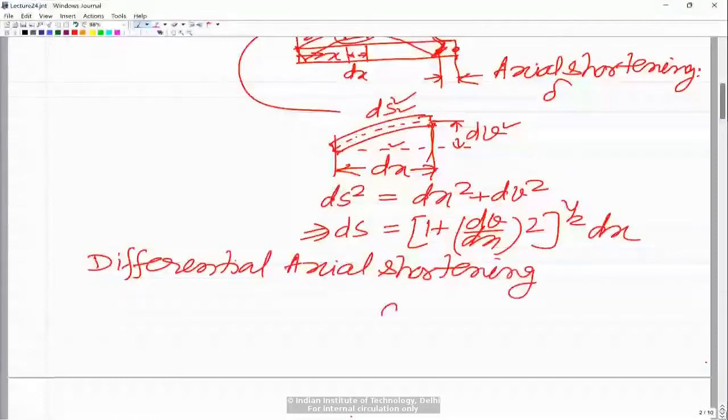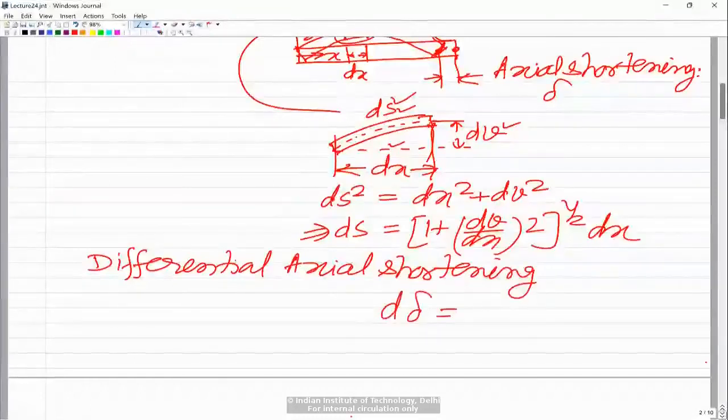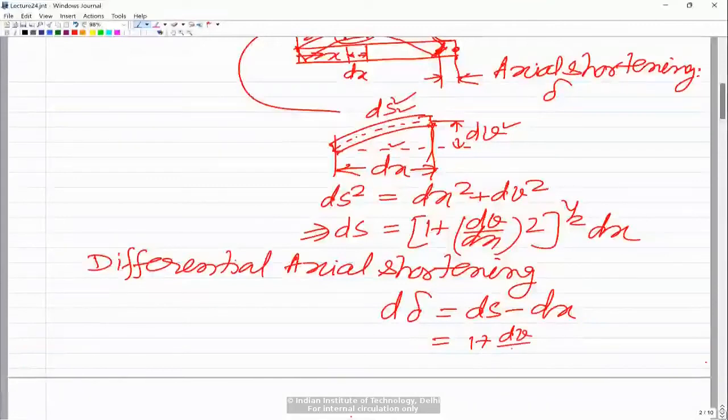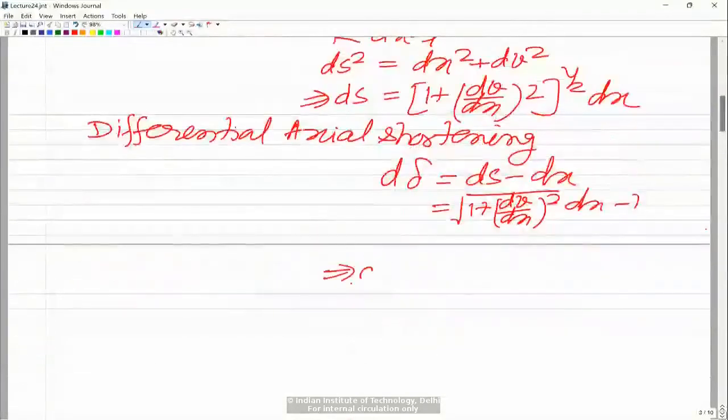So the differential axial shortening, if I write that as d of delta, is basically ds minus dx, the difference of these two. Initially the beam was straight, now it has become curved. To account for that length, the end has to move, so that displacement is ds minus dx, and ds we have already written as the square root of 1 plus (dv by dx) whole squared, times dx, minus 1. So now this can be written as d of delta.